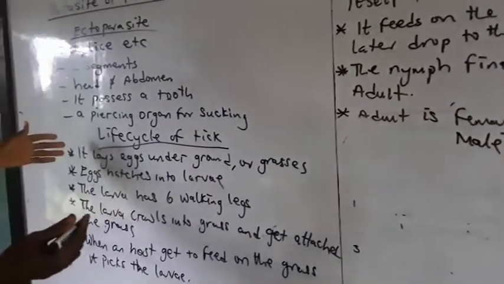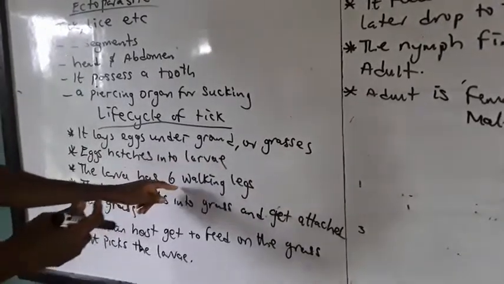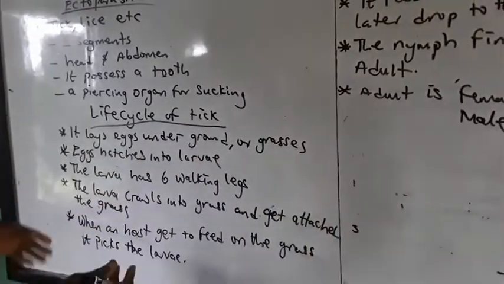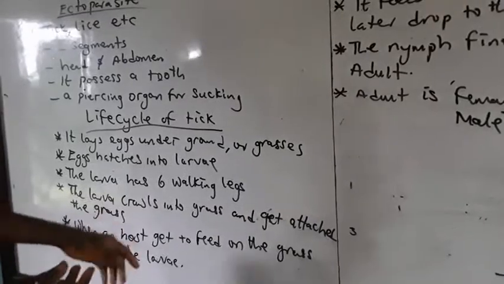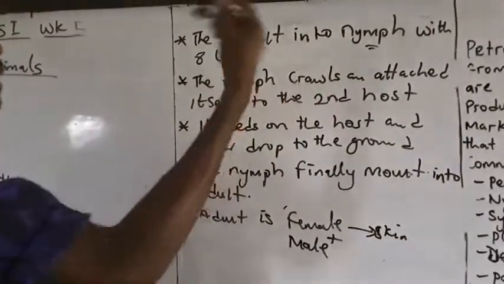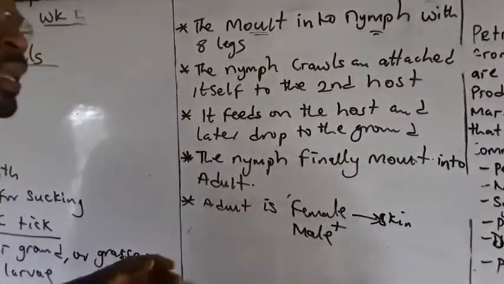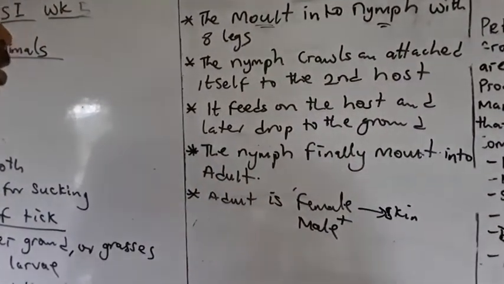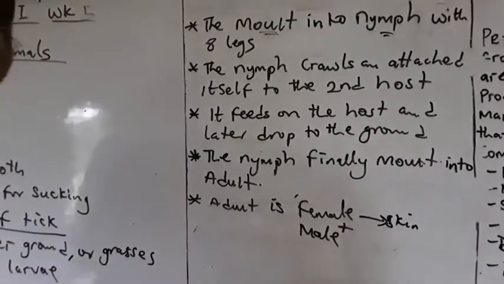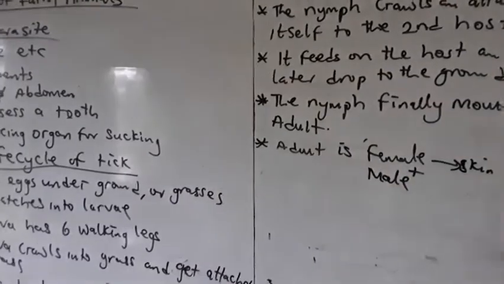Look at from when it lays its egg, the egg hatching into larva, the larva with 6 legs, falling down to the ground, later growing, moving up to another animal to change to nymph. From the nymph, it crawls again, changes to adult, and the cycle continues. So that is a brief life cycle of the insect known as tick.